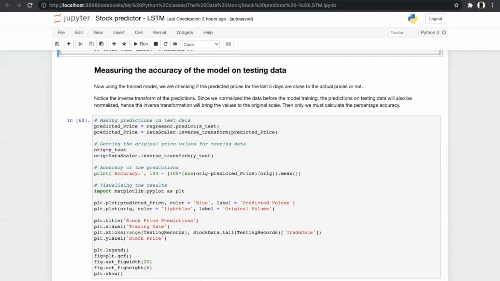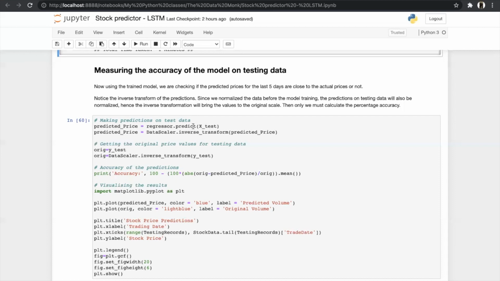But before that, we have to inverse transform our prediction as it was in normalized form. Since we normalized the data before the model training, the prediction on testing data will also be normalized. Hence, the inverse transformation will bring the value to the original scale. Then only we can calculate the percentage accuracy.